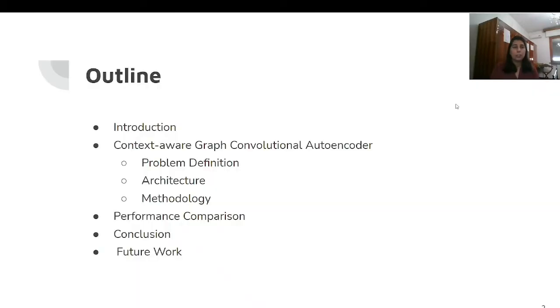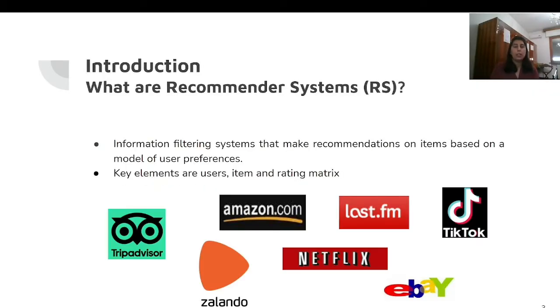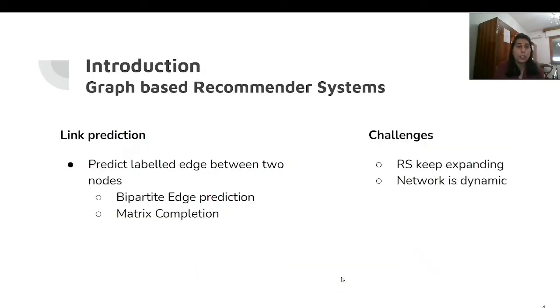I will start with the introduction of recommender systems. Recommender systems are information filtering systems that suggest useful resources to the users based on their preferences. For example, Netflix for movie recommendation. Here the key elements are users, items, and rating matrices. Graph neural networks treat this problem as link prediction in a bipartite graph, which is further approached as matrix completion.